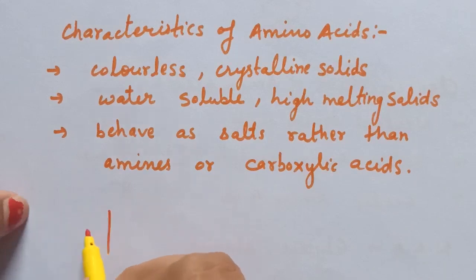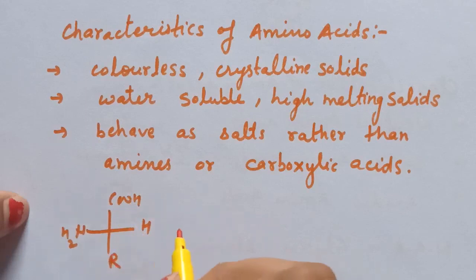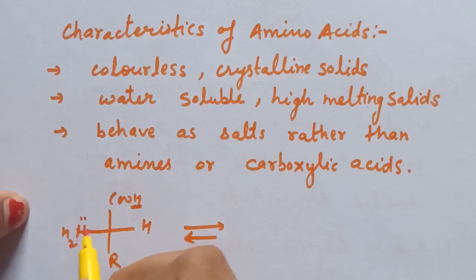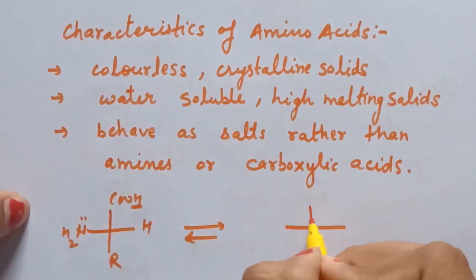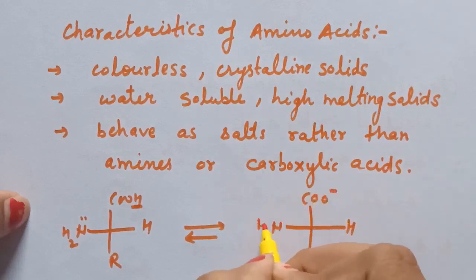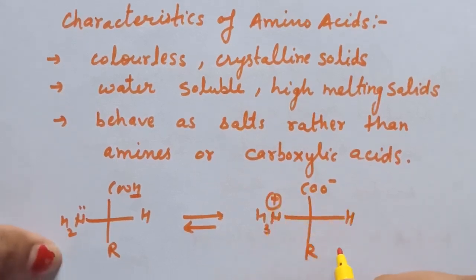So in aqueous solution, what happens? This is the structure of an amino acid: NH2, COOH, and this is R. In aqueous solution, this carboxyl group will lose its proton, and this NH2 group will accept this proton. So here you will get COO negative, NH3 positive, and this is R. This is known as zwitterion.